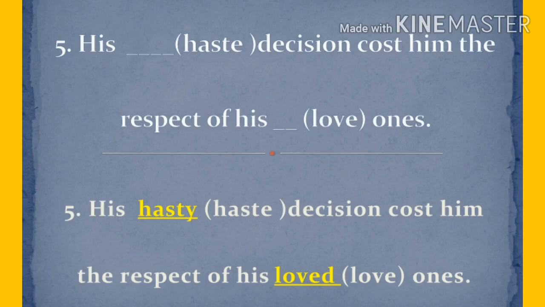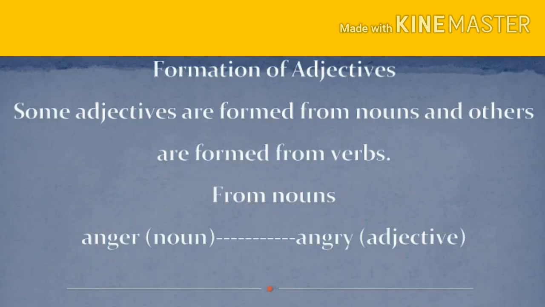Do you understand this topic? Shall we see the next one? Are you ready? Formation of adjectives. Some adjectives are formed from nouns and others are formed from verbs. We have learnt how to form the adjectives from nouns and verbs. Change the given word into an adjective. And remember, we cannot get the same word as the adjective.